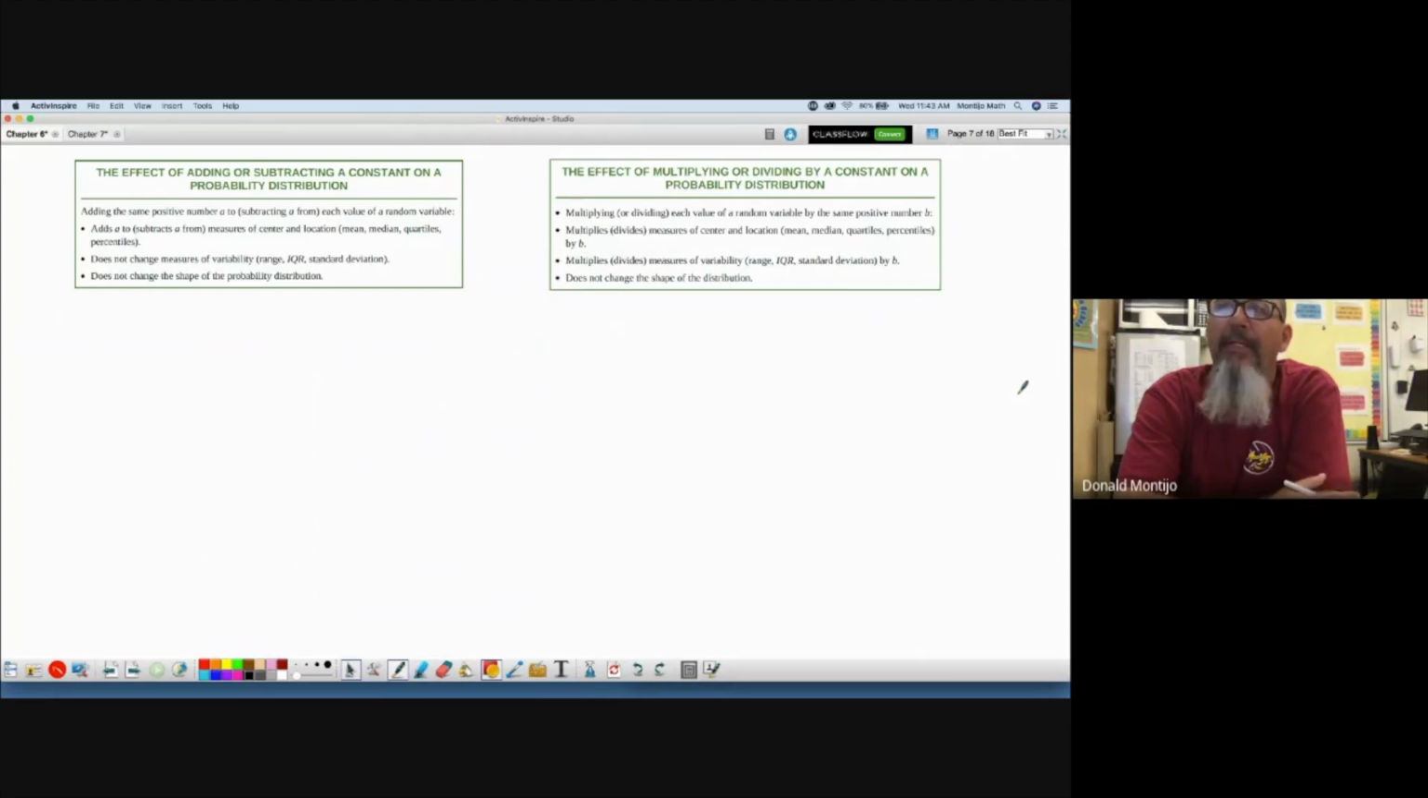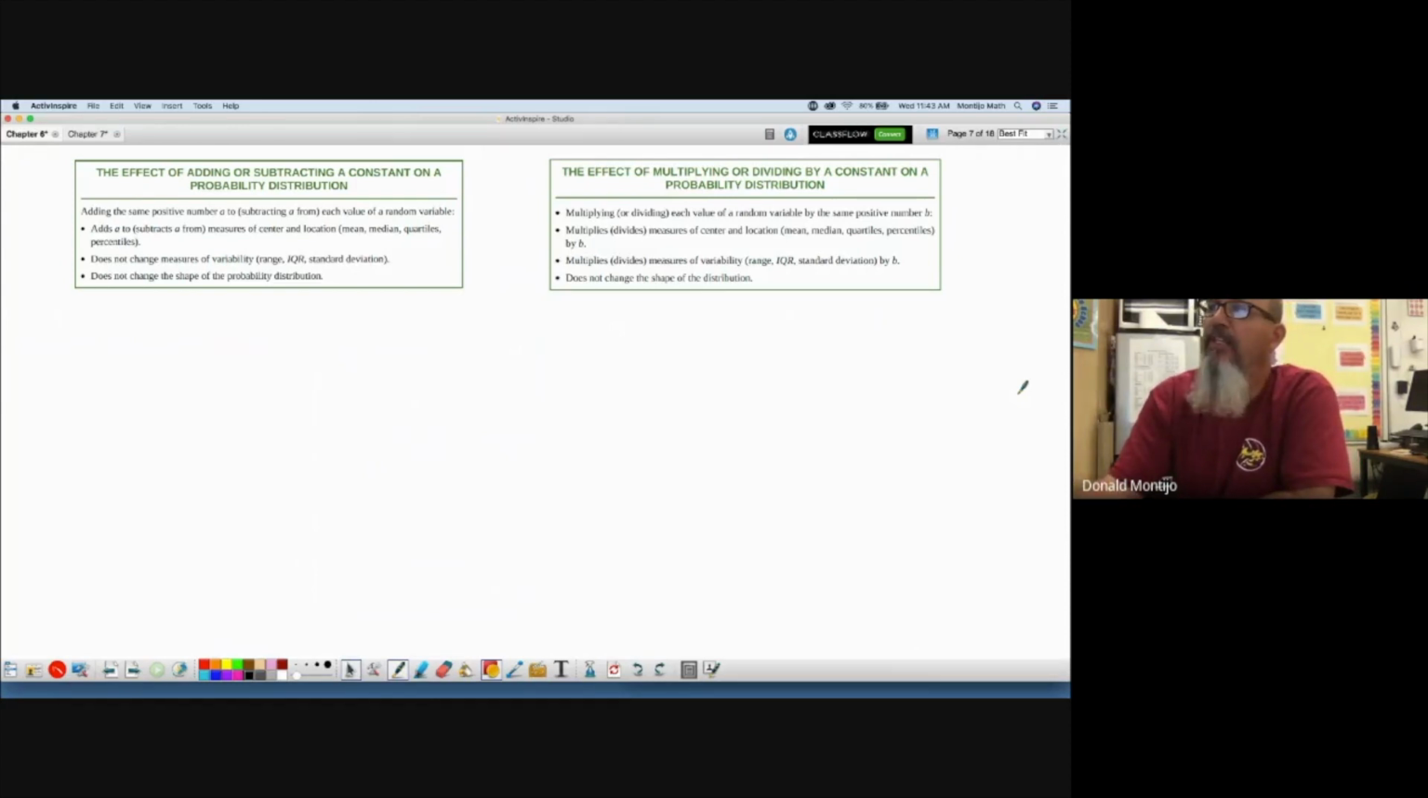What would happen to the spread? If everybody got 10 points added, it wouldn't change the spread at all. It would just shift us along the line, but we would all still be spread out from one another the same amount that we would be before. So those are the effects of adding a constant.